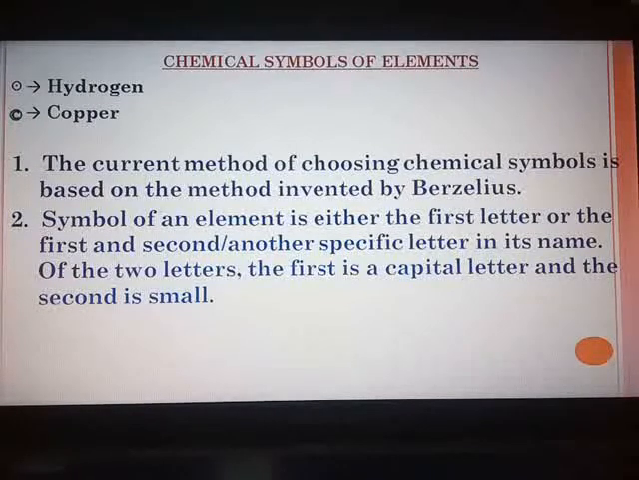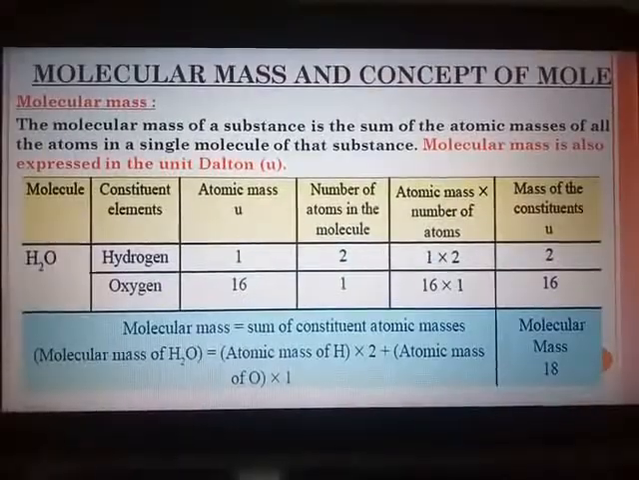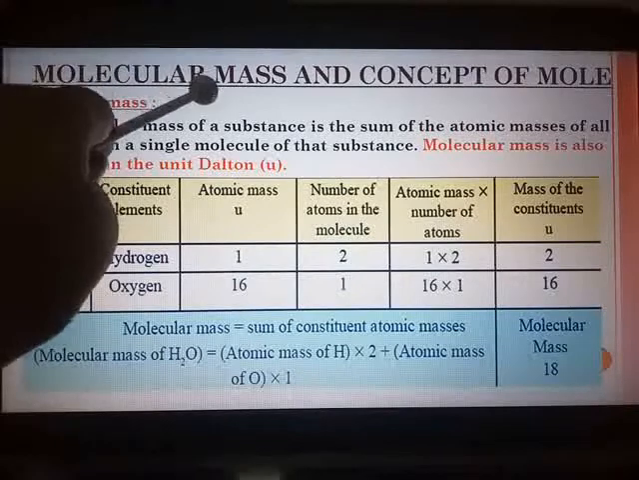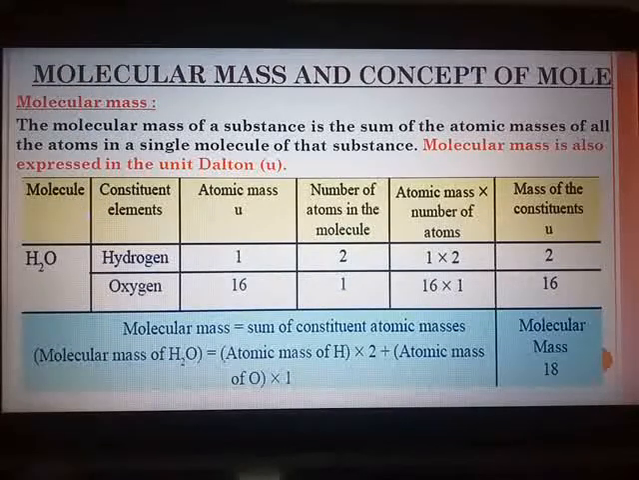Now a very small topic, what is molecular mass? You all know that molecules are made up of atoms, and molecular mass means the sum of the atomic masses of all the atoms which are present in a single molecule of any substance. If you take CO2, carbon dioxide, it is made up of one atom of carbon, C, and two atoms of oxygen, O2.